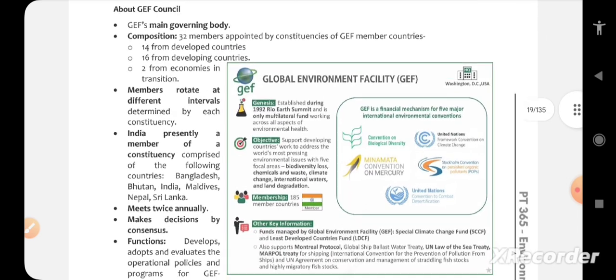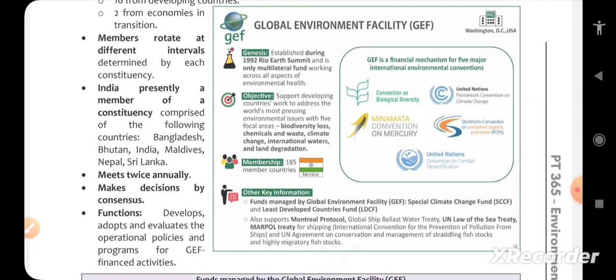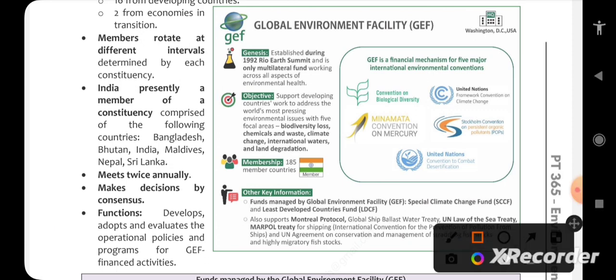First of all, let's understand what the Global Environment Facility is. The Global Environment Facility was established during the Rio Earth Summit 1992, and it is the only multilateral fund. Multilateral agreements could be very many, but this is the only multilateral fund. The objectives are biodiversity loss, chemicals and waste, climate change, international waters, and land degradation. All these are covered under this one. India is a member.